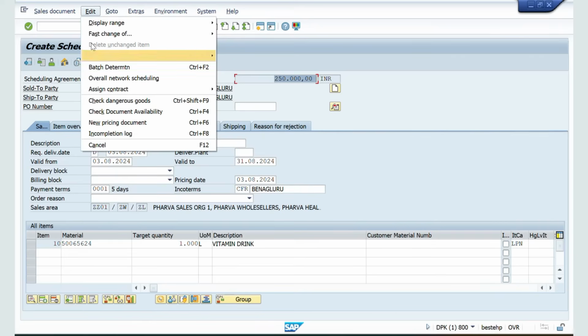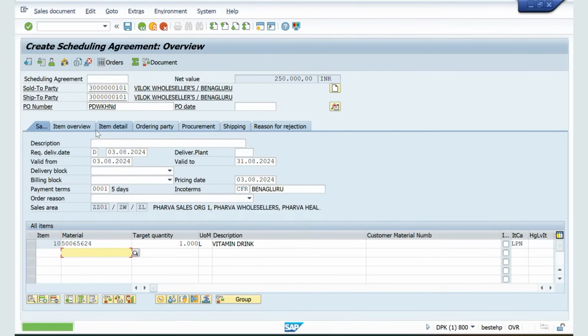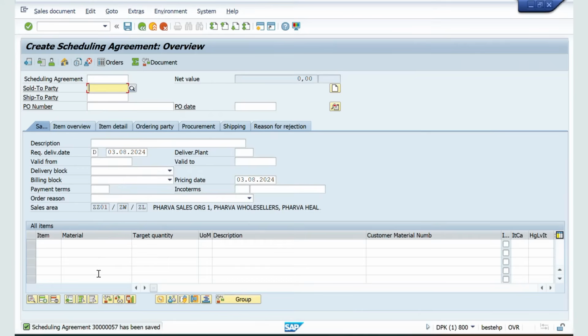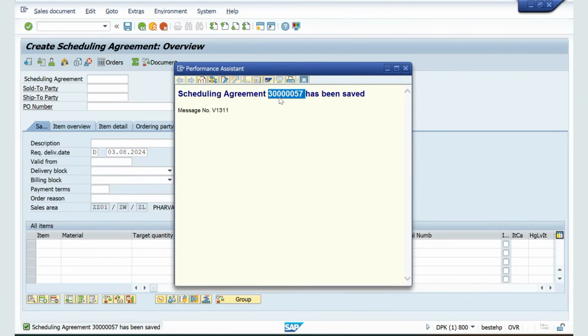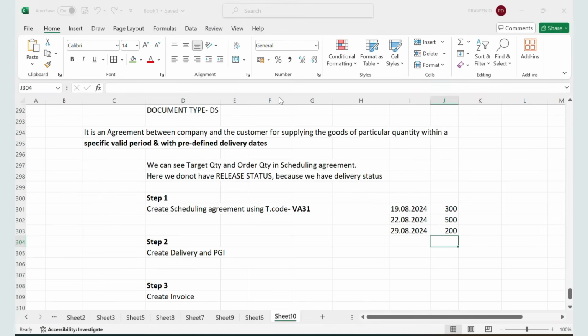Now click on edit, incompletion log. System is saying document is complete and save this. And this is the scheduling agreement. Now I will copy this scheduling agreement and paste it here.